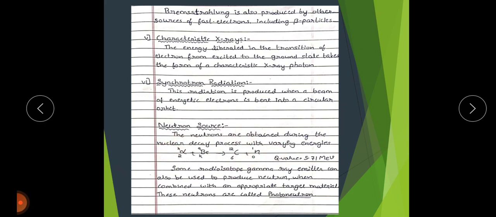Some radioisotope gamma ray emitters can also be used to produce neutrons when combined with an appropriate target material. These neutrons, emitted during this nuclear reaction, are called photoneutrons. This is about the neutron source.